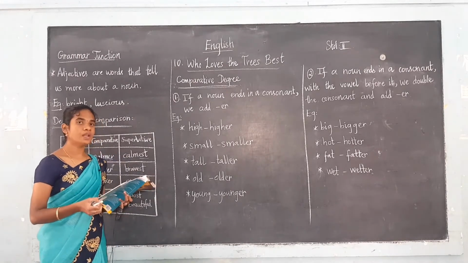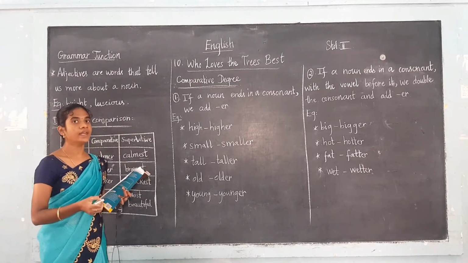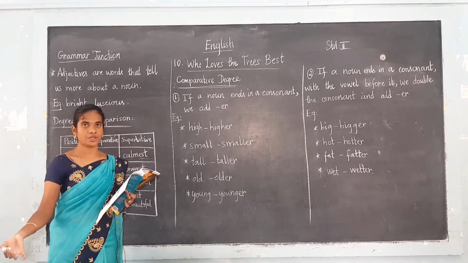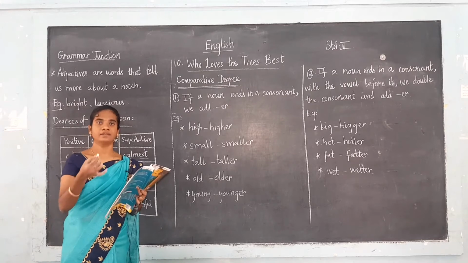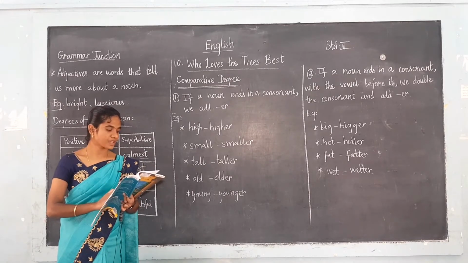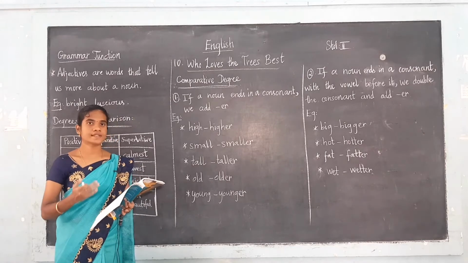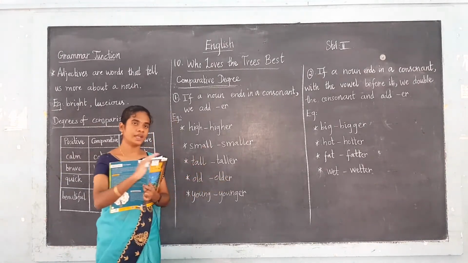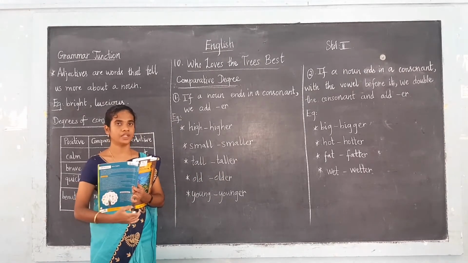Now let us see the rules: in which place we have to use er and in which place we have to use ier. Certain rules are given for you. Let us see the rules one by one. Here I have written just two rules. Later I will write the rest of the rules for you.